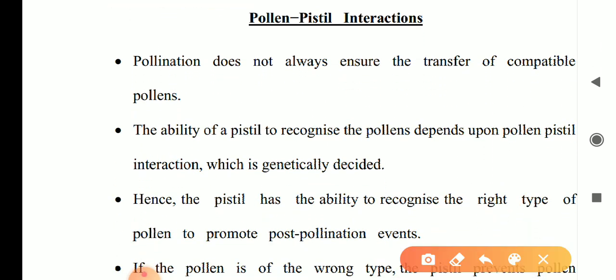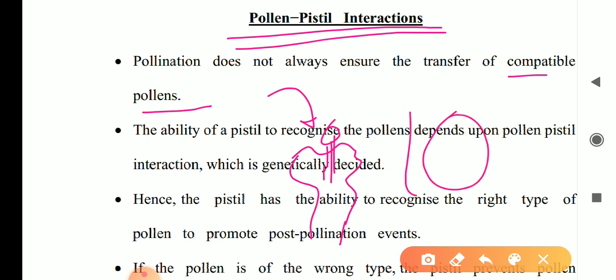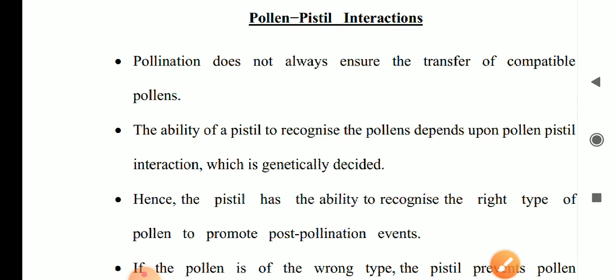Next topic is pollen-pistil interaction. Pollination does not always ensure the transfer of compatible pollen. When pollen grains reach the stigma, it is not necessary that they germinate. When they germinate and the pollen tube grows properly towards the embryo sac, reaches it, and fertilization takes place, then they are compatible with each other.